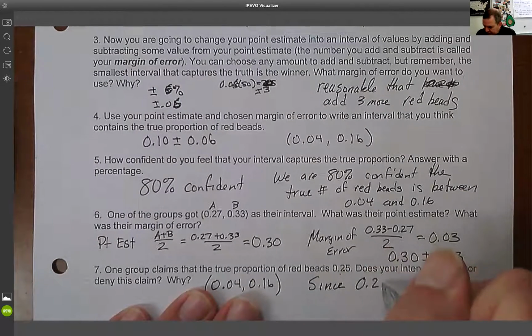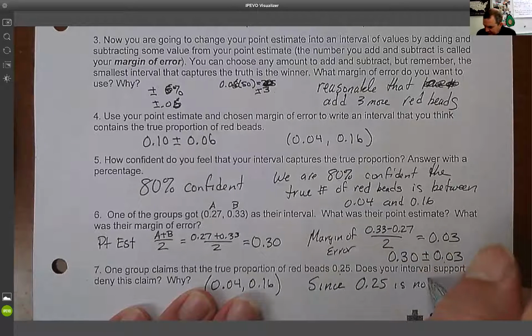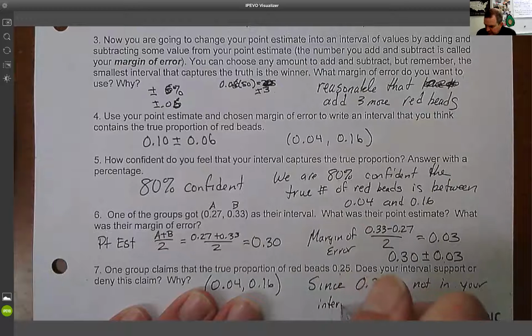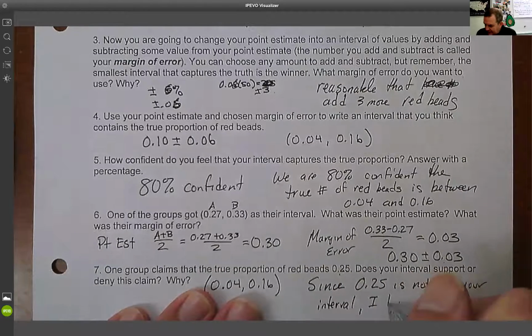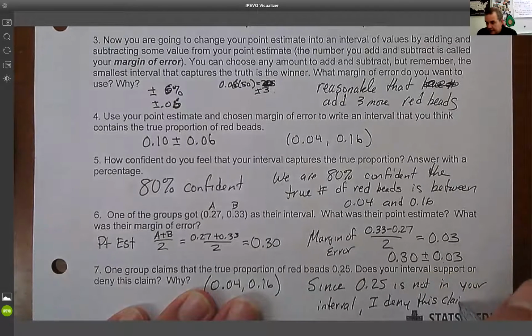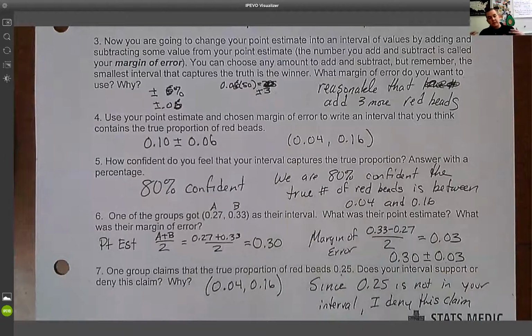Since 0.25 is not in your interval, I deny this claim, because your interval of 80% confidence doesn't capture this. We're going to be able to figure out exact confidence levels. Most of the time it's going to be given to us, but this is how we're going to begin the process.